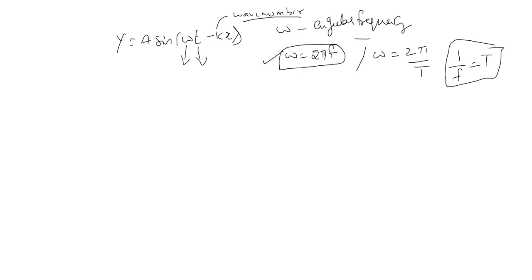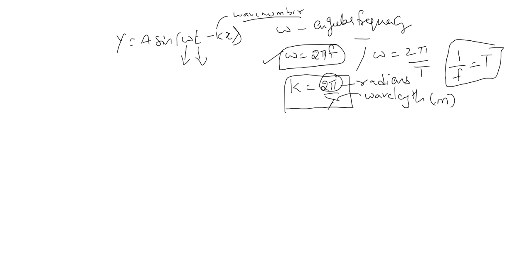Now what is k? k is the wave number. So the k value is nothing but 2 pi by lambda, where lambda is the wavelength. What is the unit of wavelength? Meters. And the unit of 2 pi is radian. So the unit of k is radian per meter. Very, very important units.